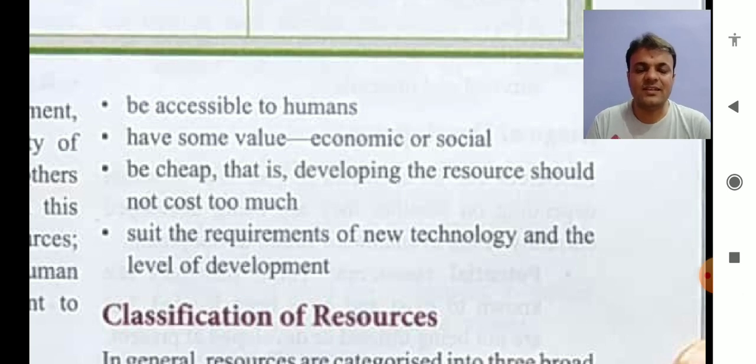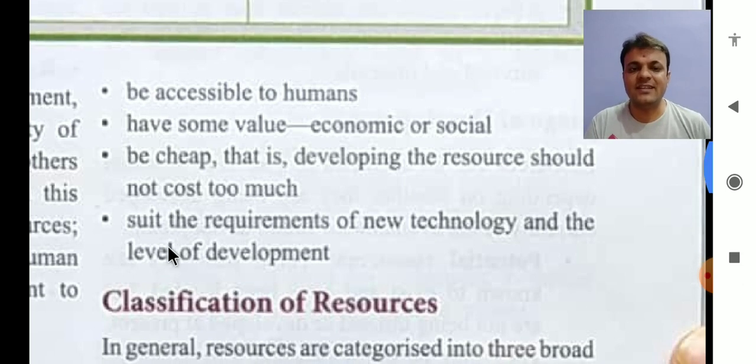For example, if we want to use a mobile, it should be of current technology. If you want to see any cinema, movie or TV, we should have a gadget that satisfies current technology. So a resource should suit the requirements of new technology and level of development also. These were the characteristics of resources.